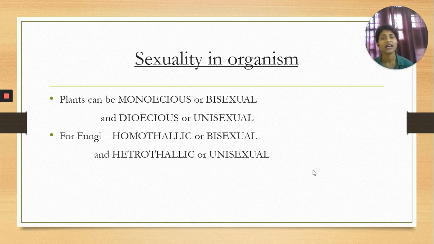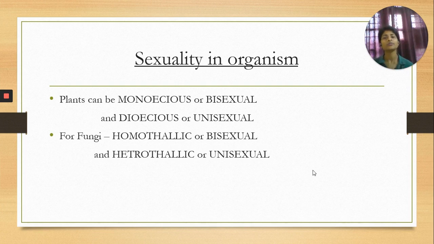On the other hand, some organisms bear male and female sex organs separately. Those organisms are called unisexual. In animals, it is very easy to differentiate hermaphrodite animals from unisexual animals. So that is the sexuality of animals. But in the case of plants, the terms are described differently. Plants can be monoecious or bisexual, and the second term is dioecious or unisexual.